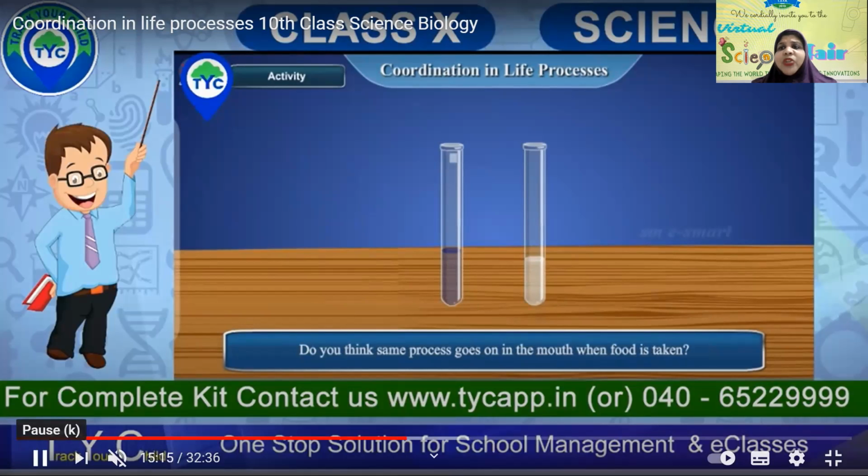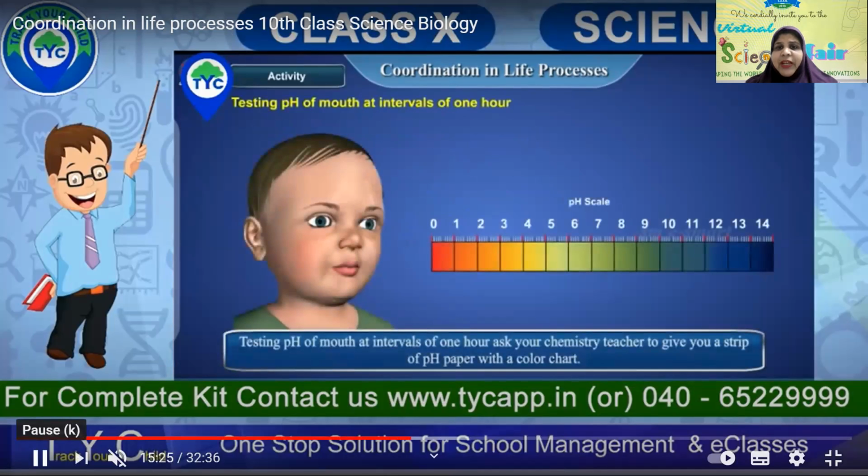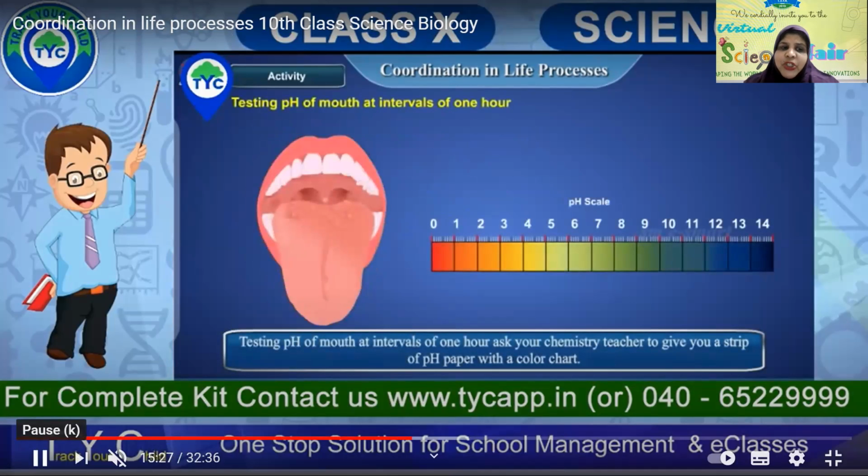Does it happen when you are eating food also? Yes, it does happen. Okay, so now we can test the pH of our mouth at regular intervals, after every hour. So now this activity has shown us that where you have added a pinch of saliva, only that test